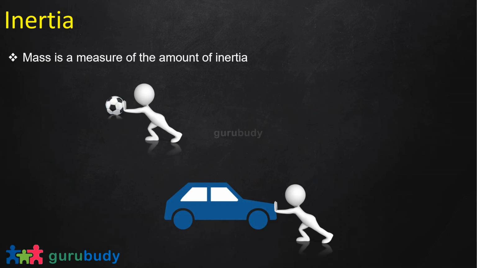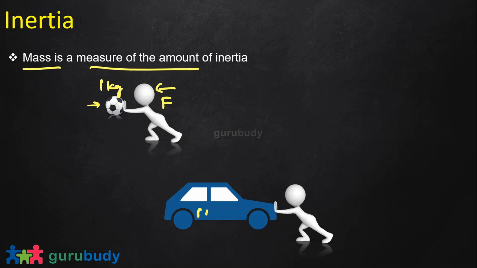One important point about inertia is how you measure it. The mass is a measure of inertia. So consider this ball. Let's say this ball is about 1 kilogram. Now this ball is moving forward, and this person wants to stop it. The person wants to apply some force to stop it in this direction, right? Since the ball is only 1 kilogram, the person only has to apply a little bit of force to stop the ball. You can think of this 1 kilogram ball as having some inertia, but that inertia is not big enough. That's why the force the person has to apply is small.